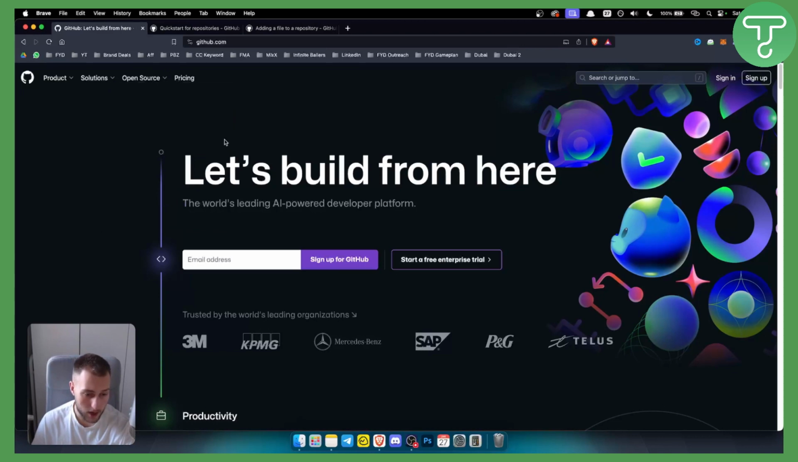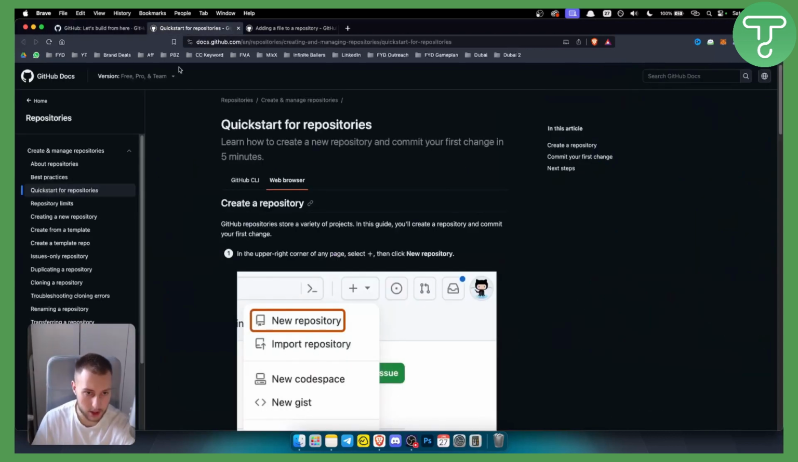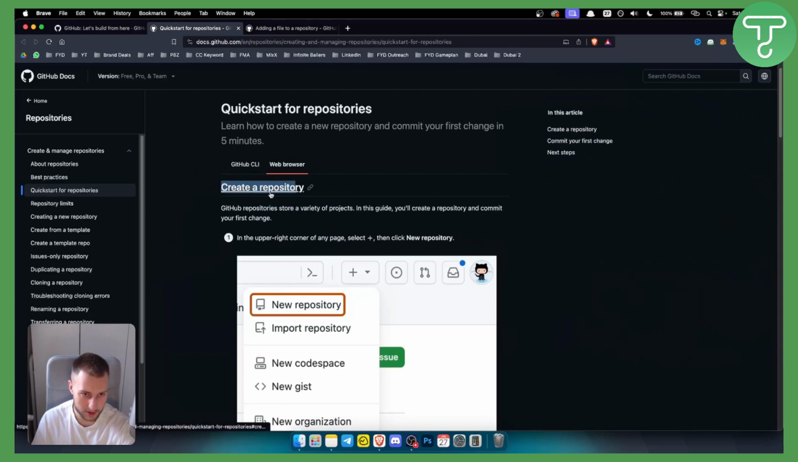So when it comes to uploading files, folders and projects on GitHub, you want to know one thing, and that is that files, folders and projects are called a repository. A repository is a collection of files of a project. You can think of a repository as one project. So what you want to do is create a repository. So let's say we want to upload an entire project.